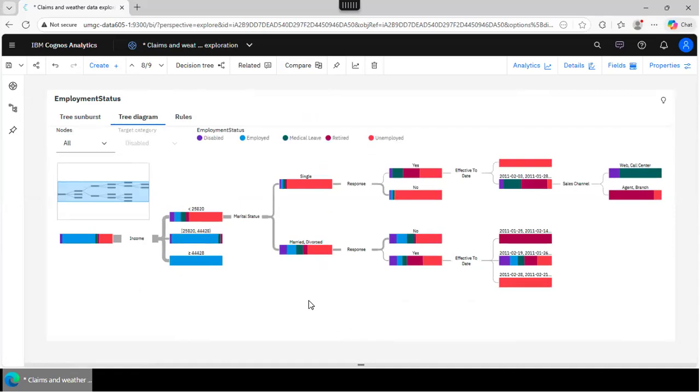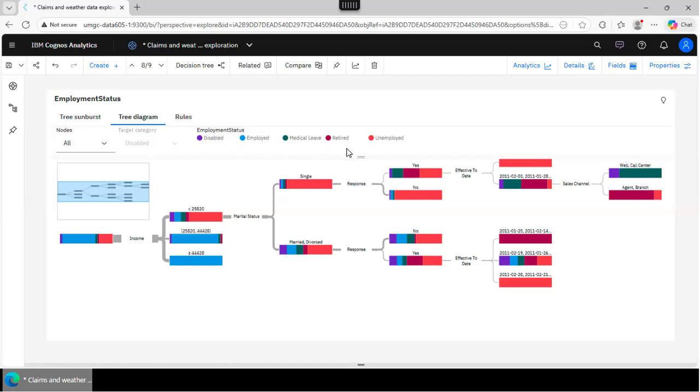First of all, for the continuous number, you saw a single color, and the estimated value was shown in a different shape. Here, we are predicting an explicit category. See this, the employment status can be disabled, employed, medical leave, retired, or unemployed.